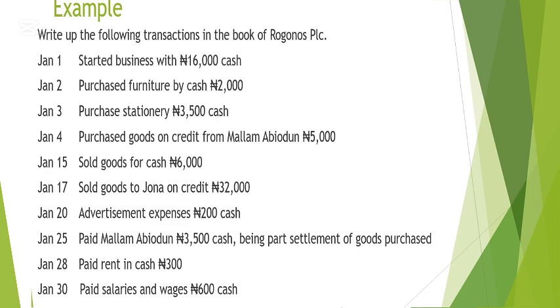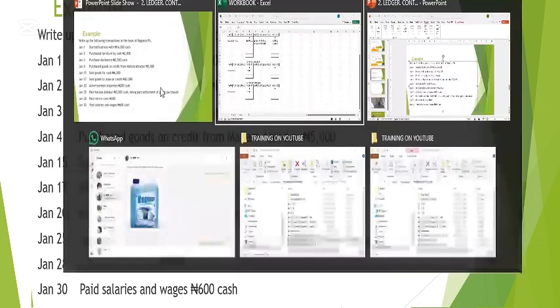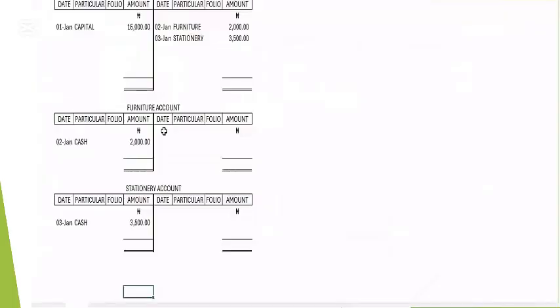Next, purchased goods on credit from Malam Abiodun, 5,000 naira. This one is not cash, it's on credit. And I told you that anything you buy on credit, you must go through the sales day book or purchase day book. The two accounts this is going to be part of are the purchase account and Malam Abiodun's account. But first, this transaction must go through the purchase day book because you bought on credit. So first, let's do the purchase day book.